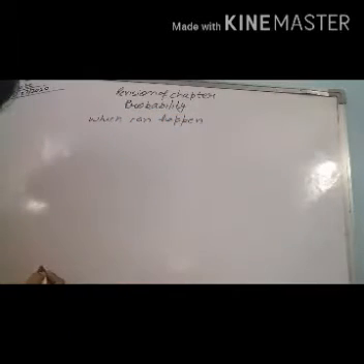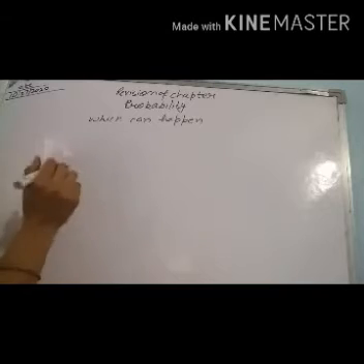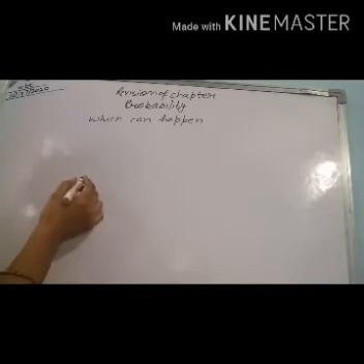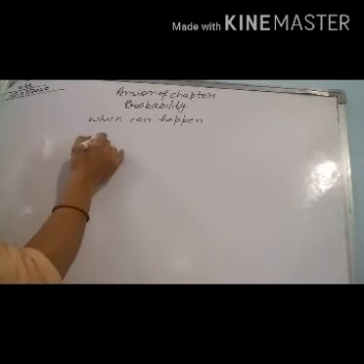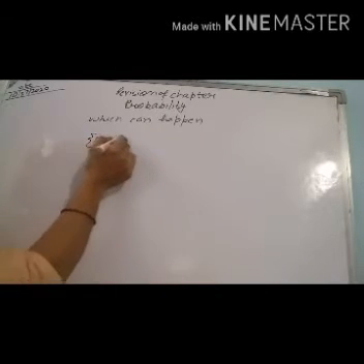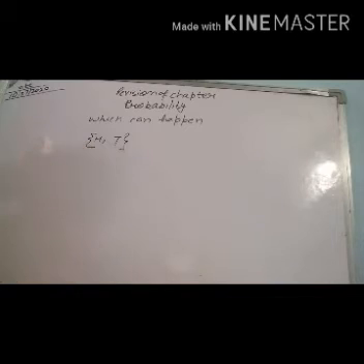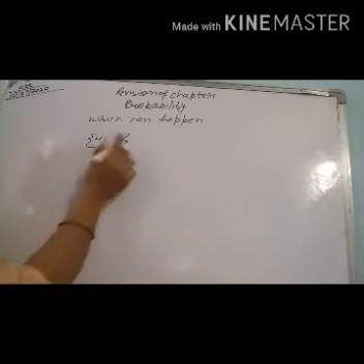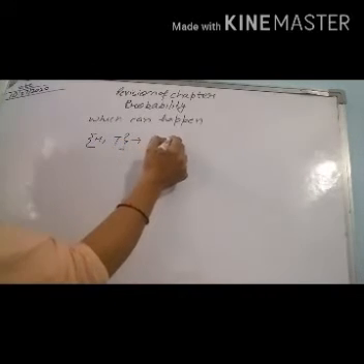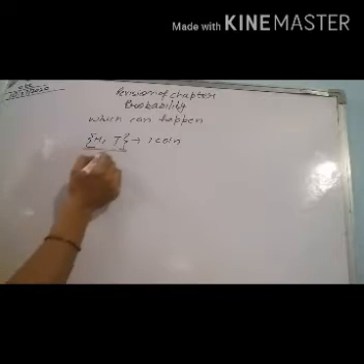Like in the case of a coin, how many cases do we have? It can be head or it can be tail. When we toss a coin, it can be head or it can be tail. So these are the total cases. In the case of a single coin, how many total cases do we have?